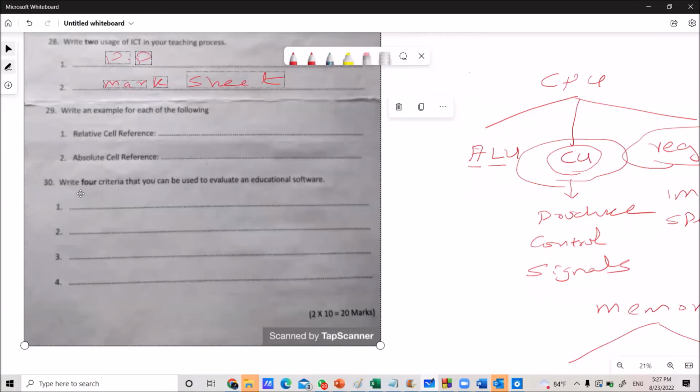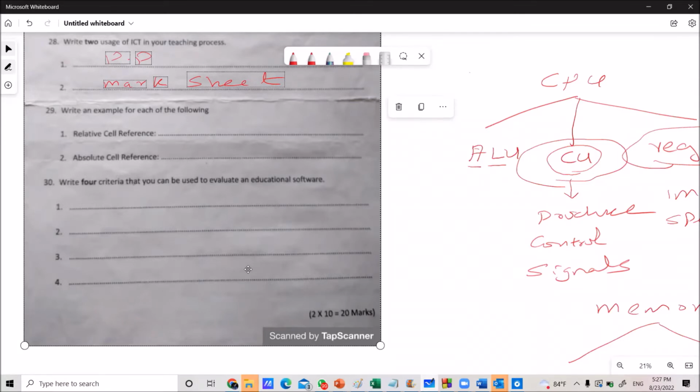Then look at the next part. Write 4 criteria that can be used to evaluate educational software. How are you going to evaluate educational software? What are the factors you consider, or what criteria are you going to use?